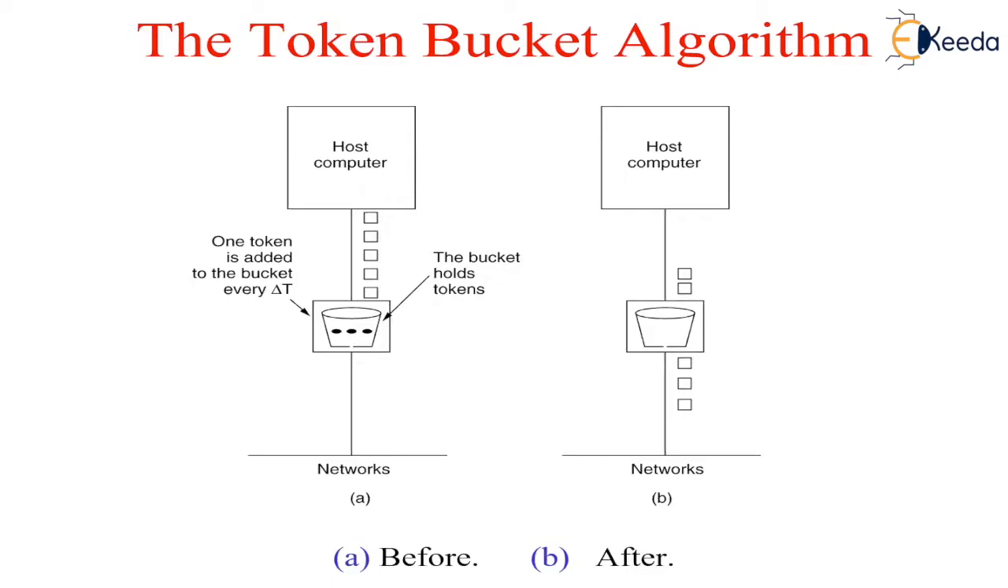shows a bucket holding 3 tokens with 5 packets waiting to be transmitted. For a packet to be transmitted, it must capture and destroy one token. Figure B shows that 3 of the 5 packets have got a token and they are passed over the network, but the other 2 packets are stuck waiting for 2 more tokens to be generated.